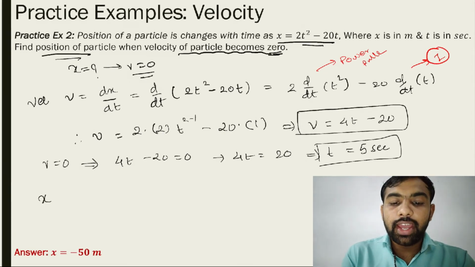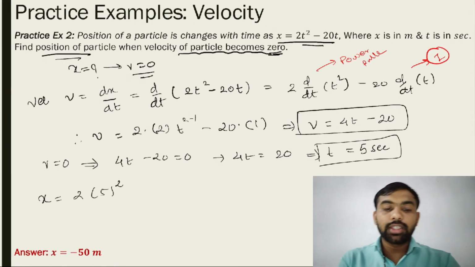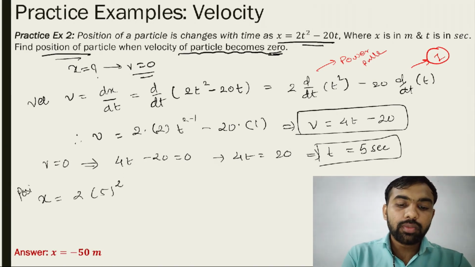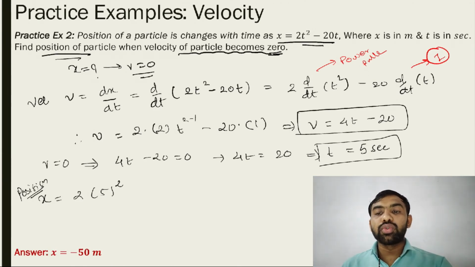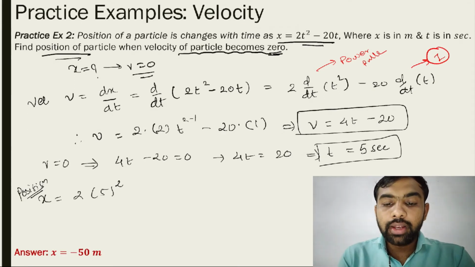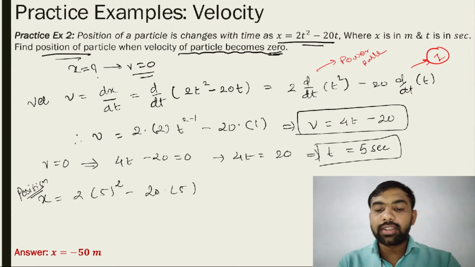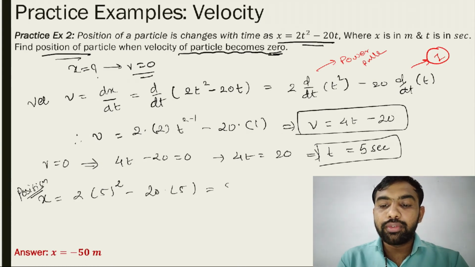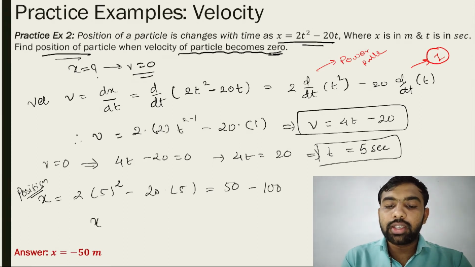So position x is equal to 2t², where t is replaced by 5. That is 2 × 5² − 20 × 5. So what is the answer? 5 squared is 25, times 2 is 50, minus 20 times 5 is 100. So the answer is x = −50 meters.